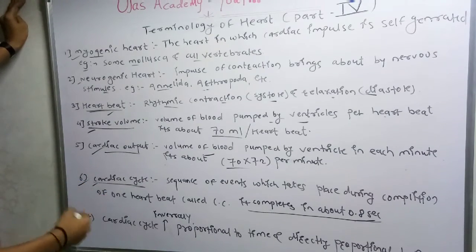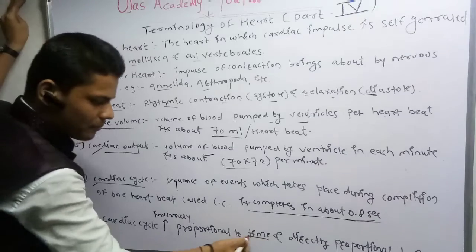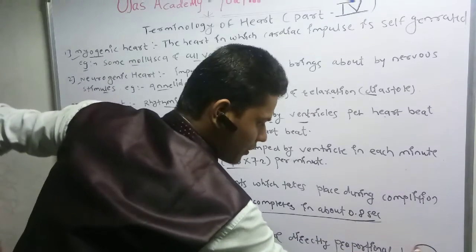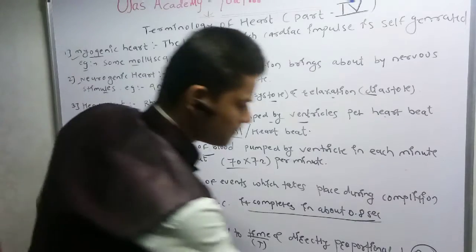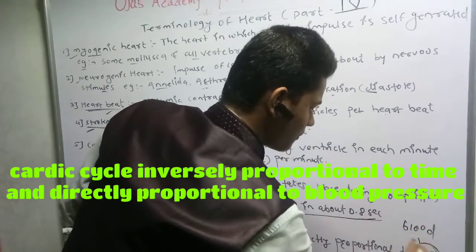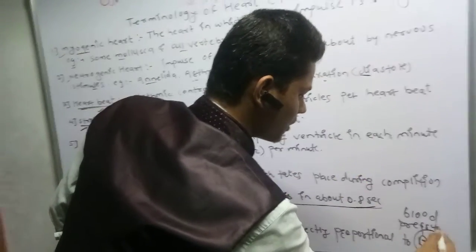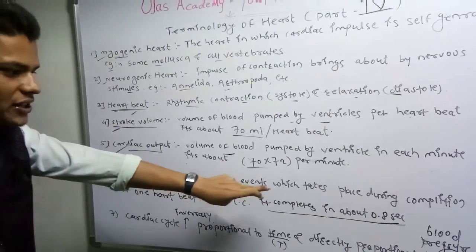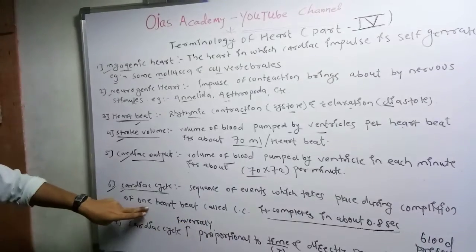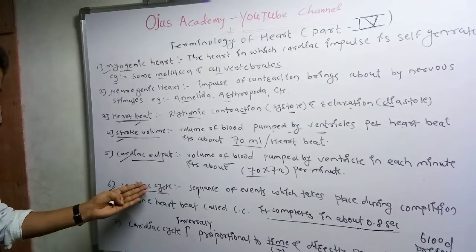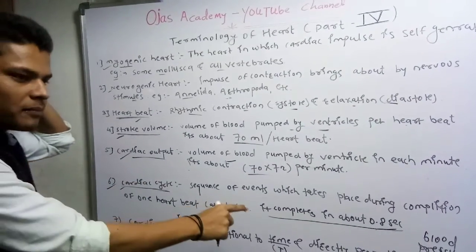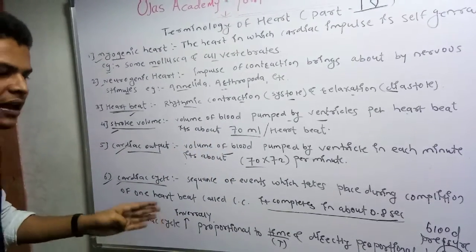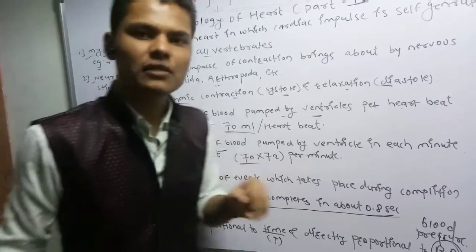Cardiac cycle is inversely proportional to time and directly proportional to BP. What is the BP? Blood pressure. So what is the cardiac cycle? Sequence of events which takes place during completion of one heartbeat. We call it cardiac cycle. Simple definition, and it completes in about 0.8 second, and is inversely proportional to time and directly proportional to the blood pressure.